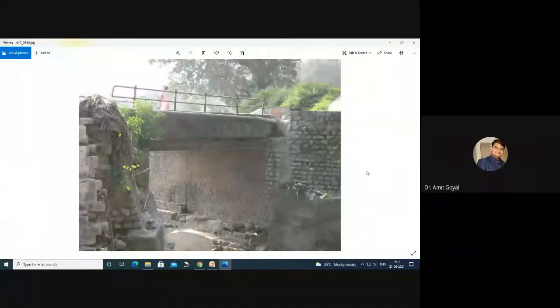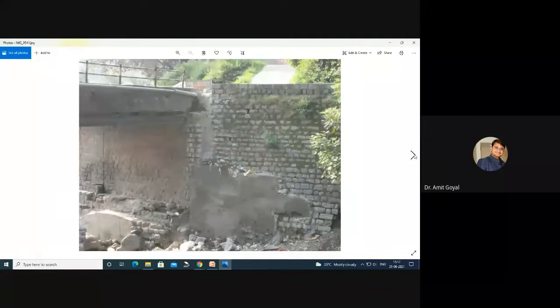Here, when we saw that, we were shocked to see the work of the contractor or the engineers who did it. Here you can see the difference between this girder and the slab. There is no connection between this girder and the slab, and we felt that somebody told him there is no connection. So how did he put that connection between the girder and the slab?